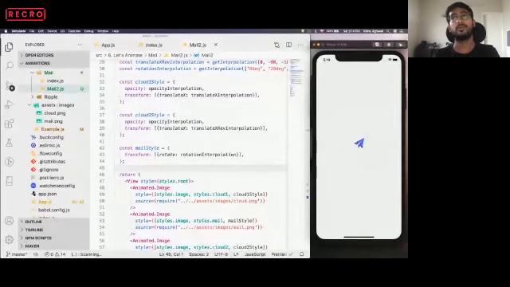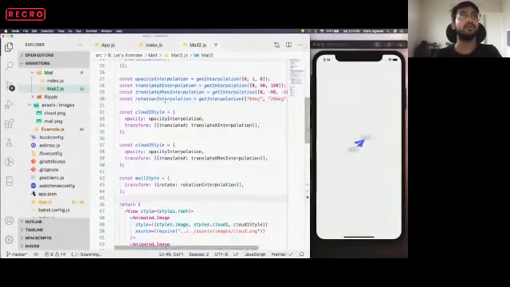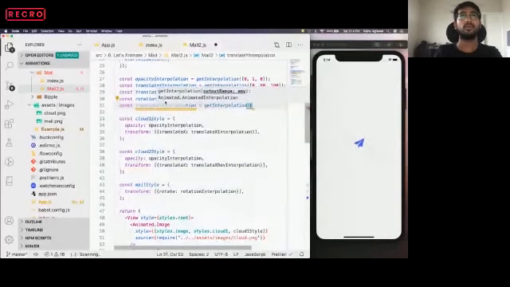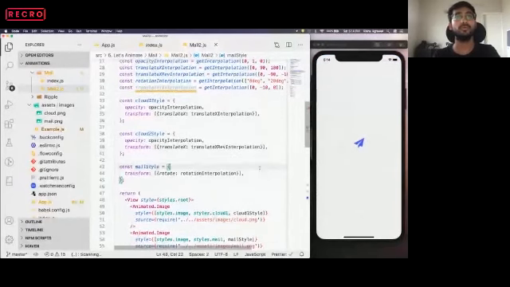Okay. Now this rotation was not just sufficient. We also have to provide some y-axis movement also. So we'll create one more interpolation, const translate y interpolation. Y-axis we want to translate it a little bit upward. So let's say at beginning it was 0, then it goes to -10, and then it goes back to 0.